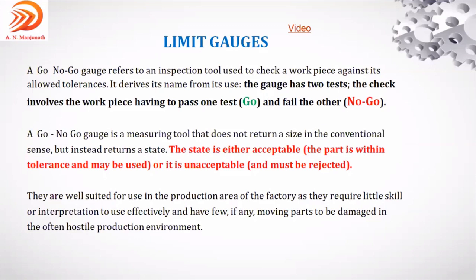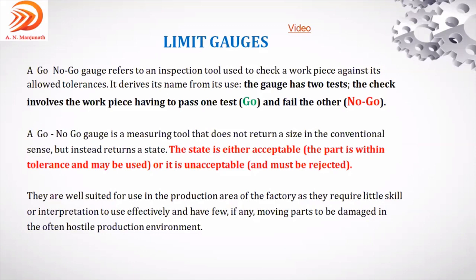We can see in the slide, the go is represented in green color. That green color means it has to pass. The gauge has to pass the component. That's why I have made the go gauge green. The no go gauge I made in red color. That means it should not pass. That is the limit gauges, go and no go gauges.